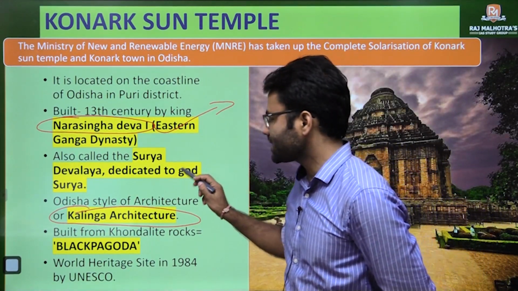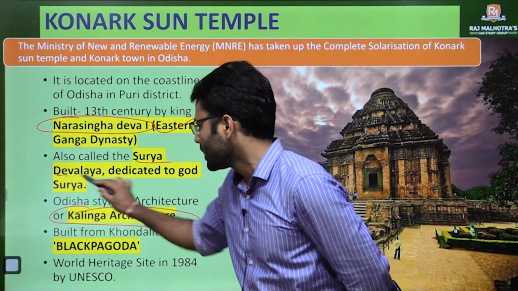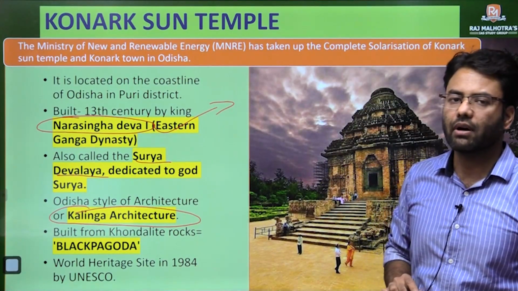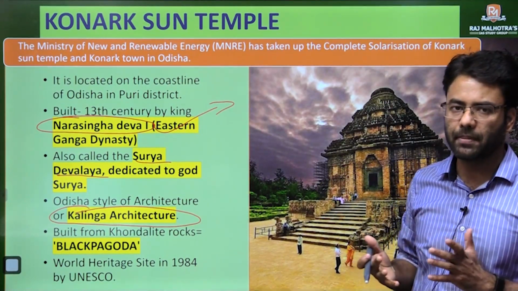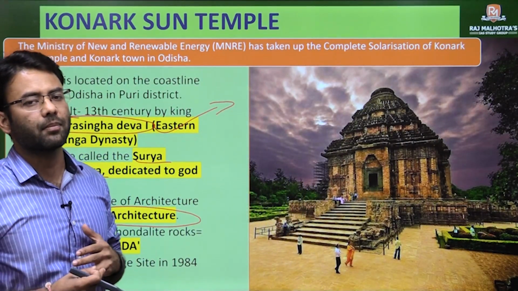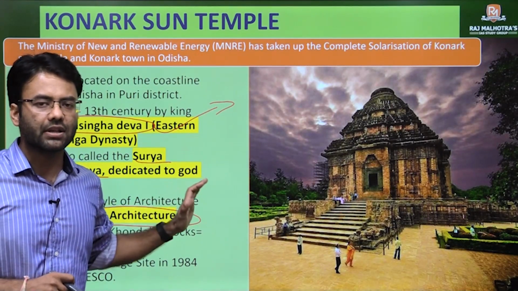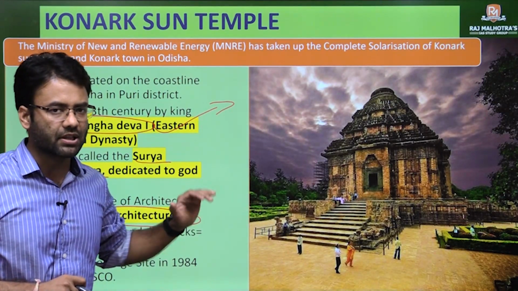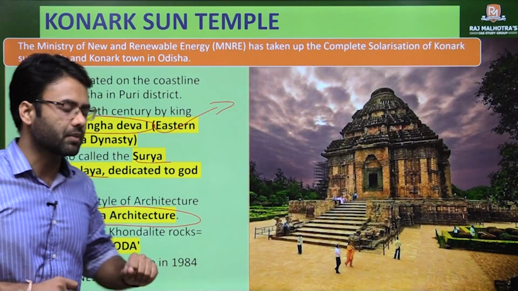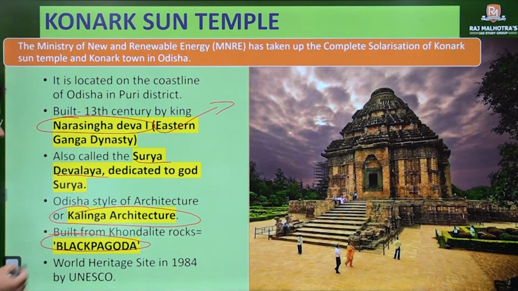Now this is basically a sun temple, which is otherwise also known as Surya Devalya. It has some unique features because it belongs to the Kalinga style of temple architecture. We will discuss what the Kalinga style is and what its specifications are. Apart from that, it is called the Black Pagoda.